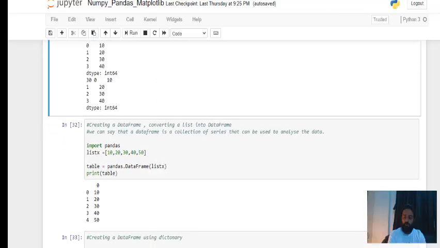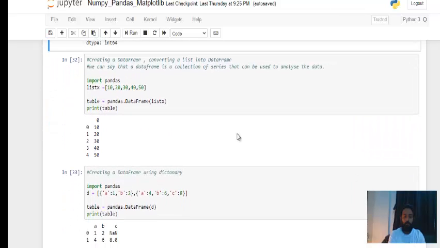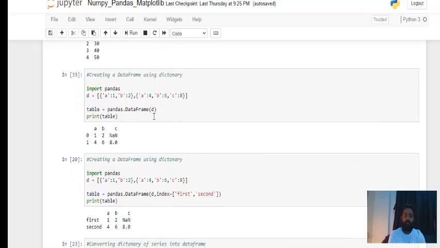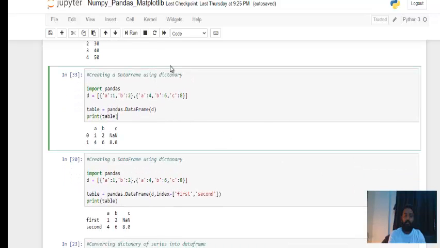Now here I have list X. I'm trying to create a data frame. That is fine. Data frame is a function. Now I'm trying to create a data frame using a dictionary. Okay, so if you create a data frame using a dictionary, then the key becomes the header, or you can say the column name, and the values become the actual values. So here the very first element of the dictionary is A1 and B2. Okay, so A and B became this, and 1, 2 came here.